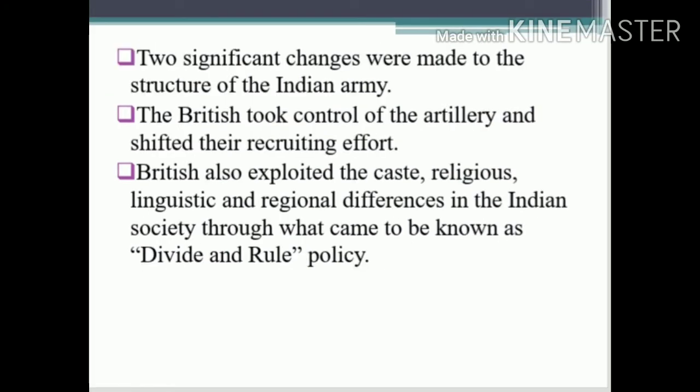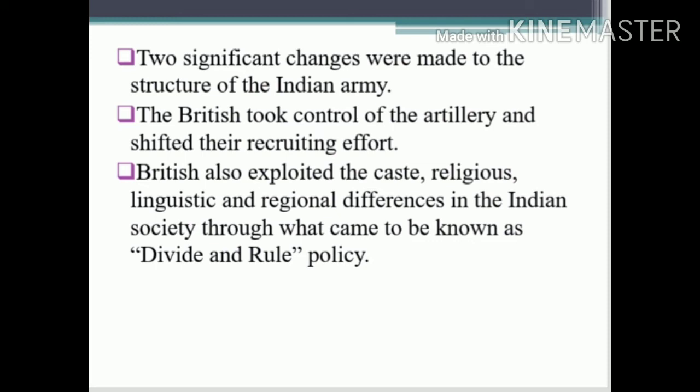Besides the change in administration, the British made two significant changes in the Indian army. That is, the number of Indians was significantly reduced in the army, and the British took control of the artillery and shifted the recruiting effort. Artillery means they took control of all weapons.